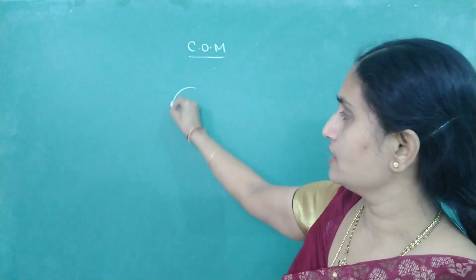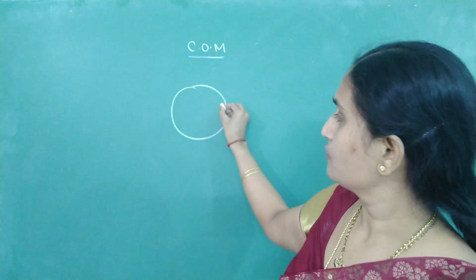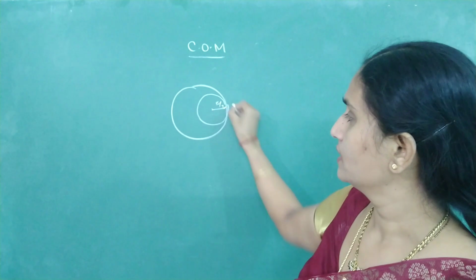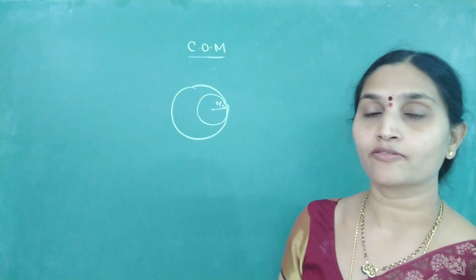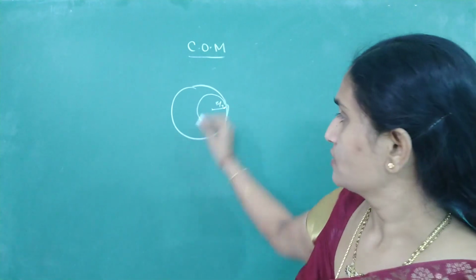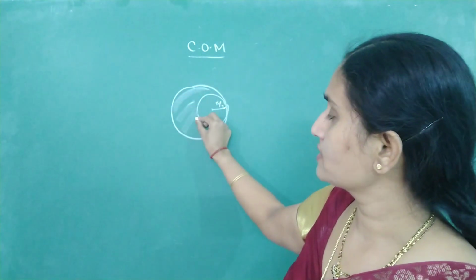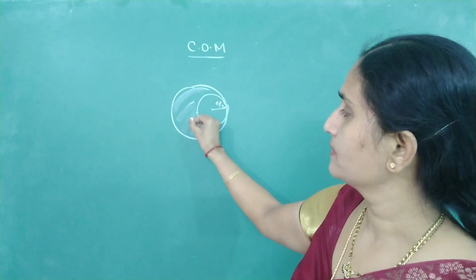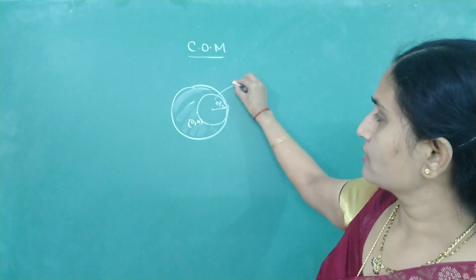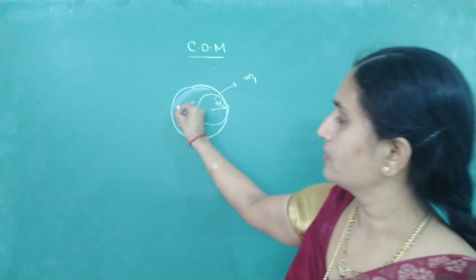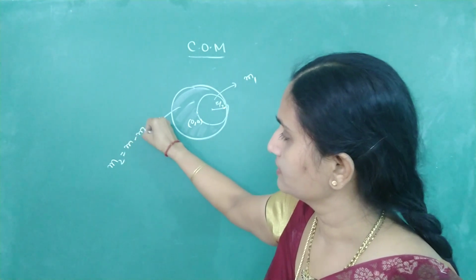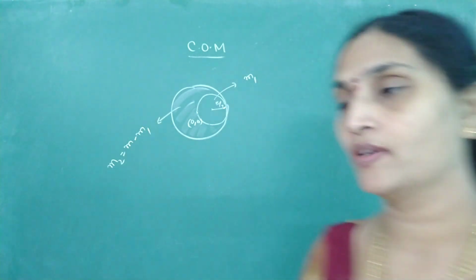From a sphere of radius capital R, if you remove a smaller sphere from the periphery whose radius is r by 2, then locate the position of center of mass of the remaining portion. So for that, first take the center of mass of the whole object as origin. This is selected as 0, 0. The mass you are removing, I will write as m1. The remaining mass is m2. We know m2 is m minus m1. Tell me how to get the values of m1 and m2.